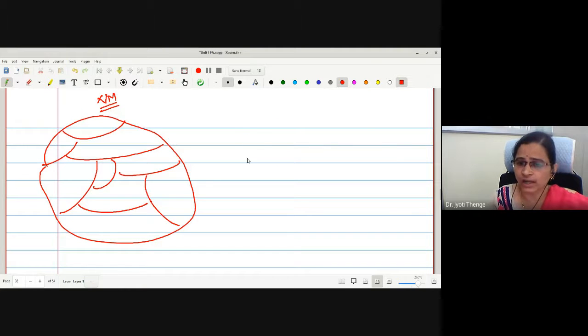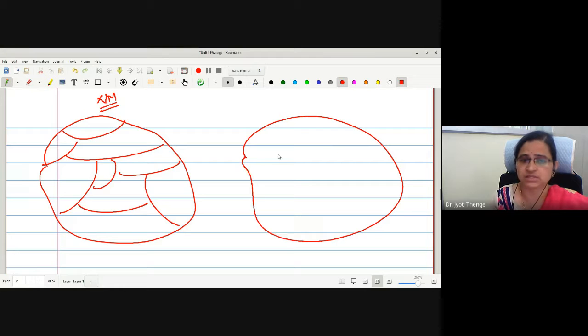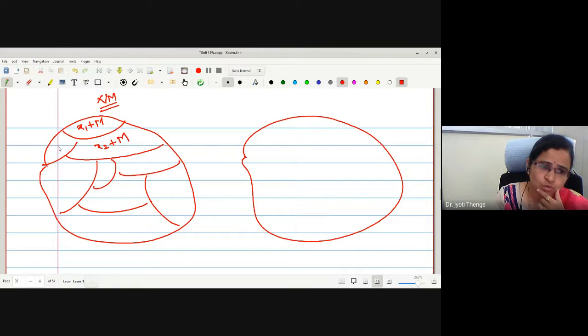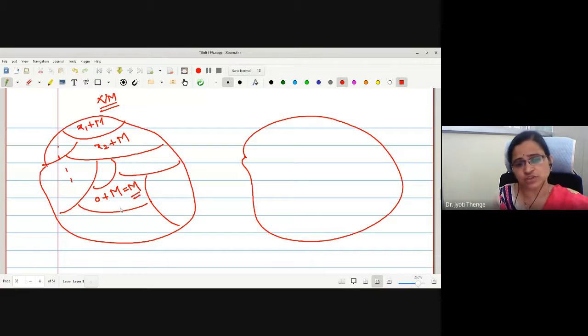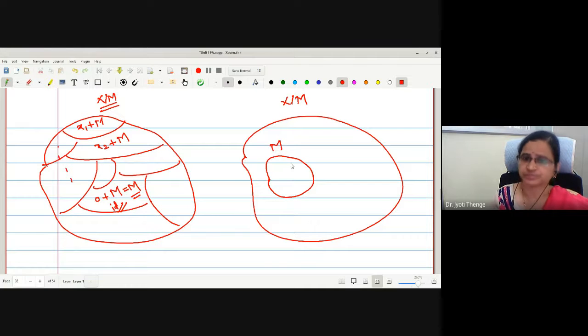Okay, but what I am going to show you is how to find out the distance. That is, this M itself is one of the elements, no? What is the nature of the elements in this? X1 plus M, X2 plus M, correct? And so on. 0 is also an element of M. Therefore, somewhere here we will have 0 plus M, and 0 plus M is M, which is actually the identity element of the space. Okay. But let me just show you by showing the identity element. So this is an identity element. This is my X by M.